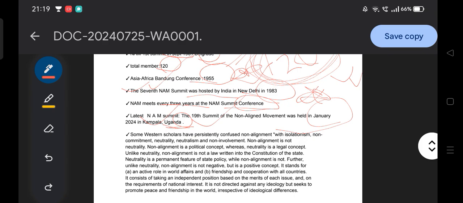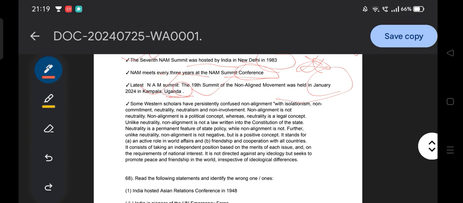It talks about cooperation with all countries. It is a positive concept, it is not a negative concept. Isolation, neutrality, and I would say non-commitment, these are negative concepts. That is how you need to remember the non-aligned movement, and it is very important from the conceptual point of view. I hope you are clear with this concept.